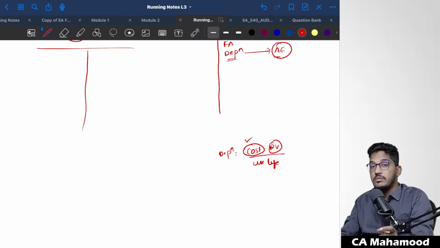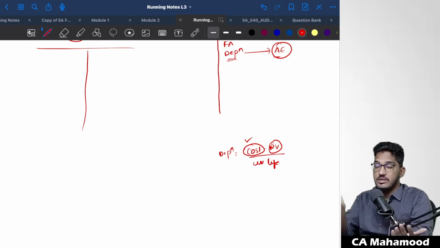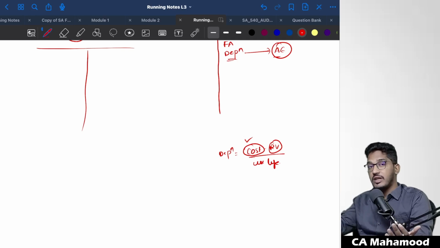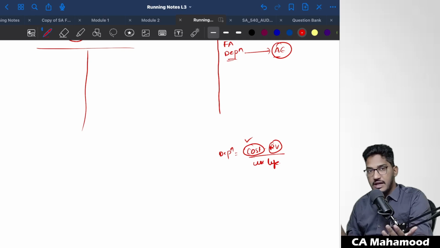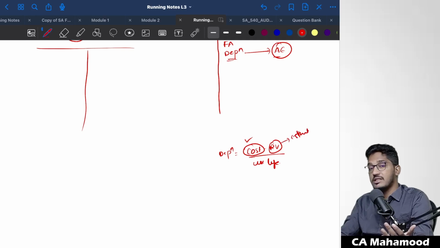Residual value, what will be the residual value after the useful life? Once you have used the asset for 5 years or 10 years, after 5 or 10 years, what will be the value of that asset? Can you exactly calculate it? No. But what management will do? They will make an estimate. Residual value is an estimate.